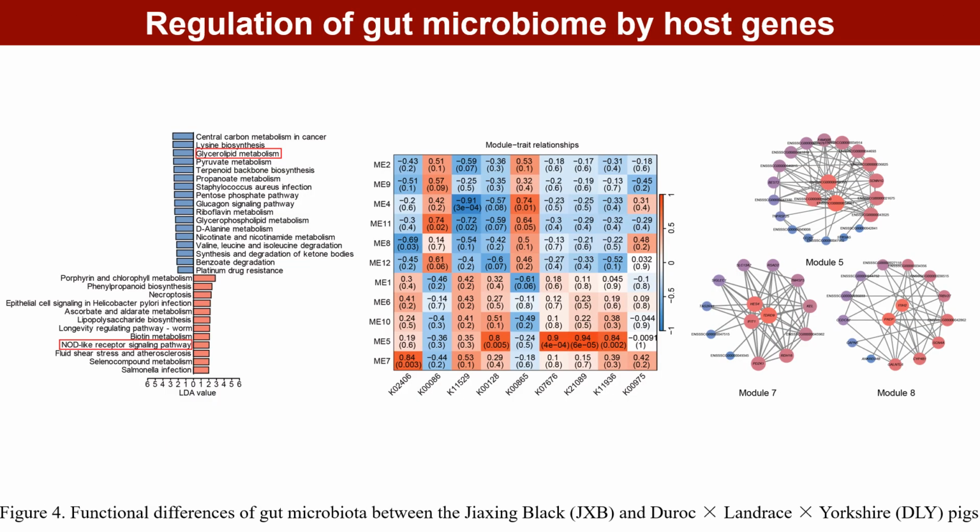Through metagenomic functional annotation, we discovered that the gut microbiota of Jiaxing Black pigs performs better in NOD-like receptor, NLR, mediated immune responses. In contrast, the enriched pathways in the gut microbiome of DLY pigs are mainly related to metabolism, particularly glycerolipid metabolism. Subsequently, we identified significantly altered subsets of KEGG orthology, KO, in the NLR signaling pathway and glycerolipid metabolism through correlation analysis to find modules with the strongest associations with these KO subsets.